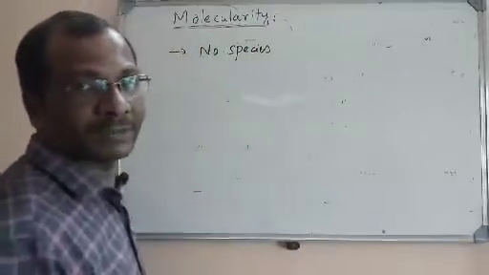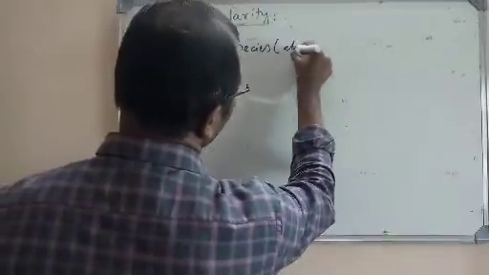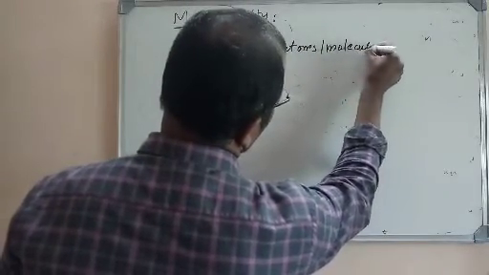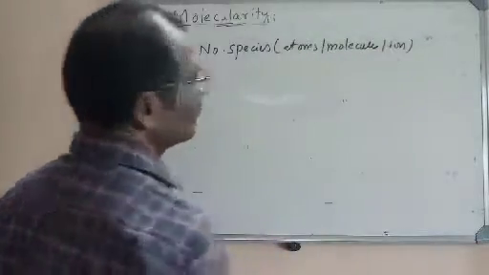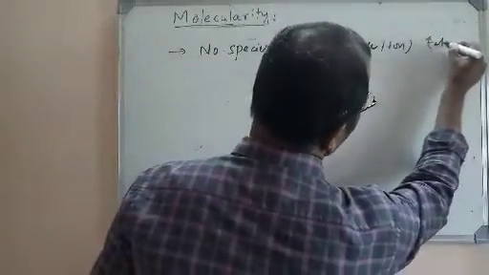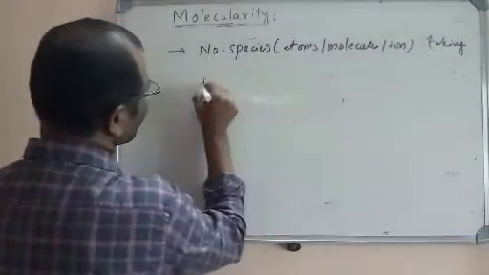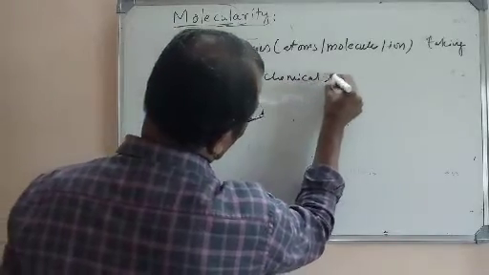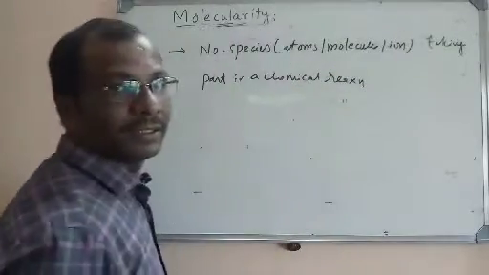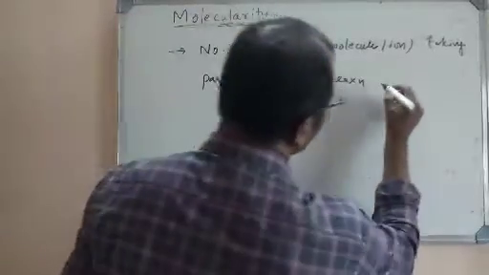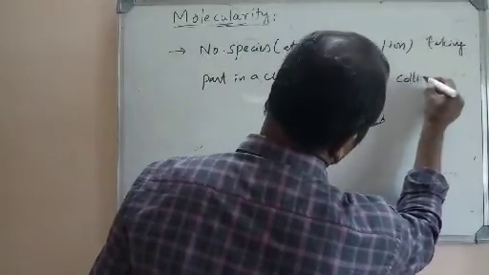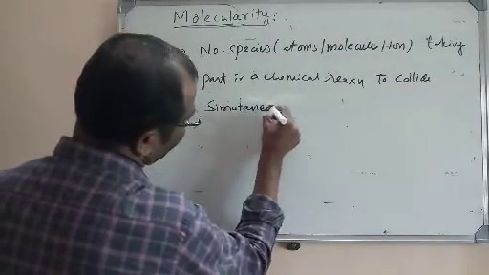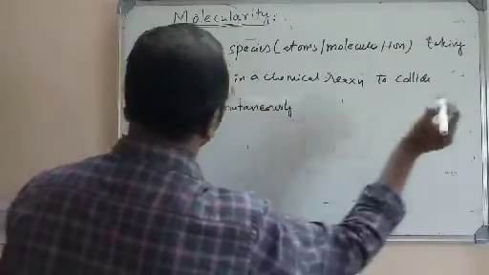Species means atoms or ions or molecules, any one thing depending on the reaction, taking part in a chemical reaction to collide simultaneously and produce the product.